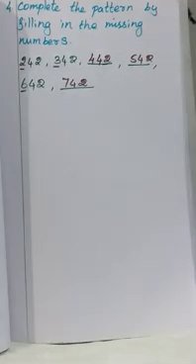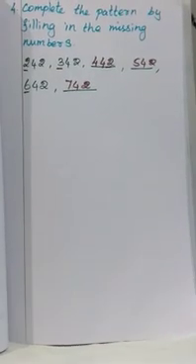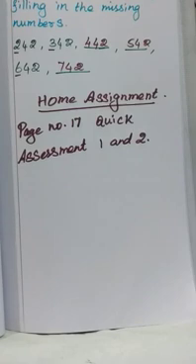Okay children, I hope you all understand this lesson. So you have to do the home assignment. Today's home assignment sums: refer to your book, page number 17, quick assignment. Only 2 sums are there.